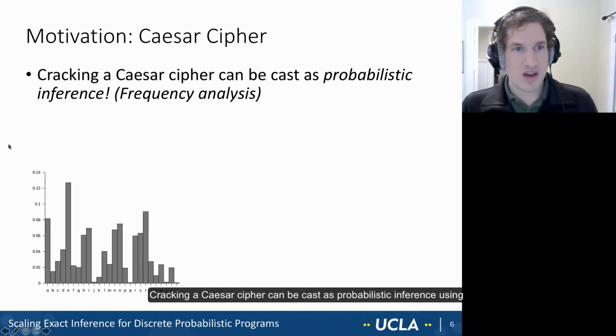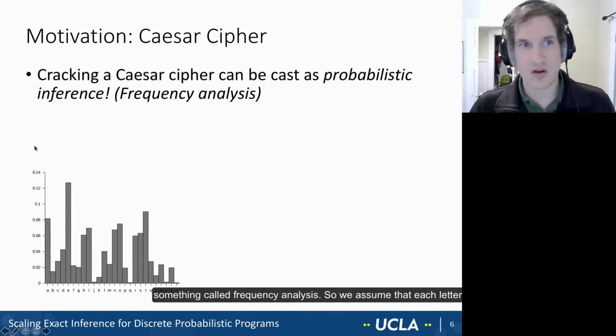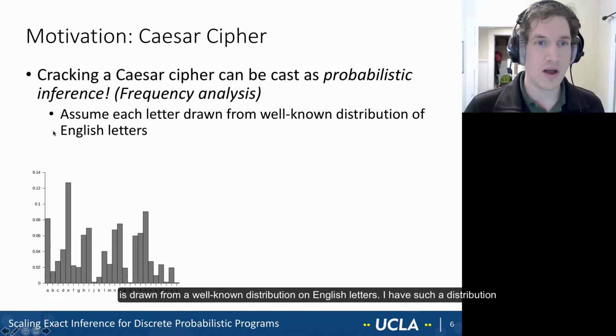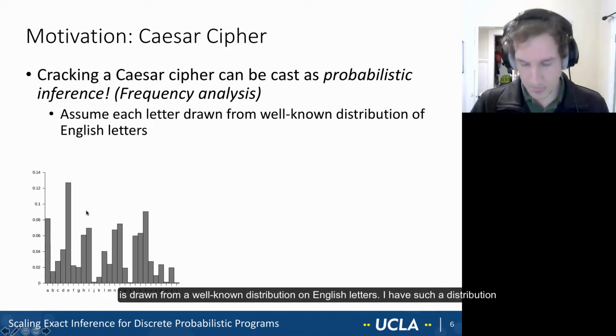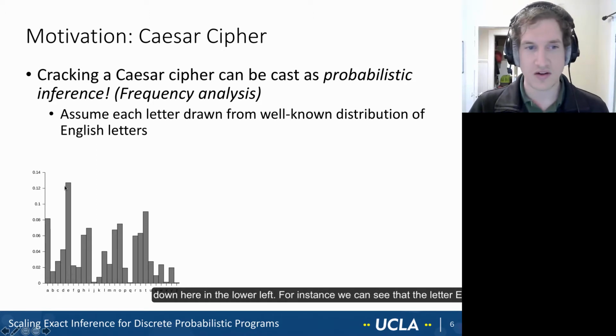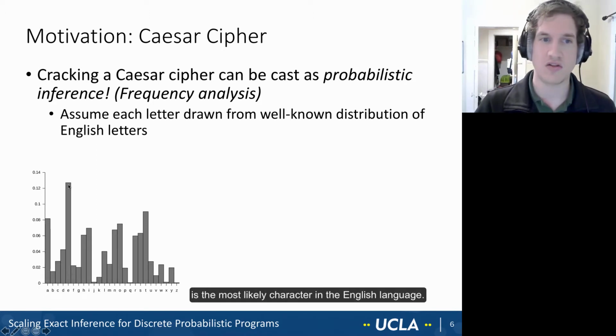Cracking a Caesar cipher can be cast as probabilistic inference using something called frequency analysis. So we assume that each letter is drawn from a well-known distribution on English letters. I have such a distribution down here in the lower left. For instance, we can see that the letter E is the most likely character in the English language.